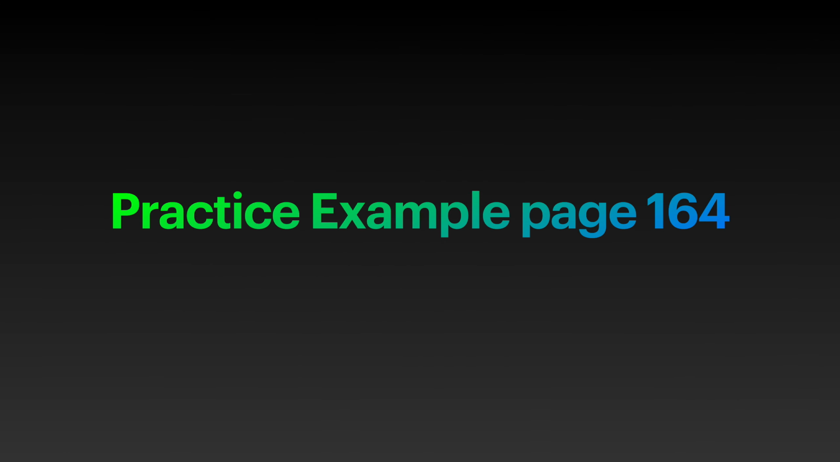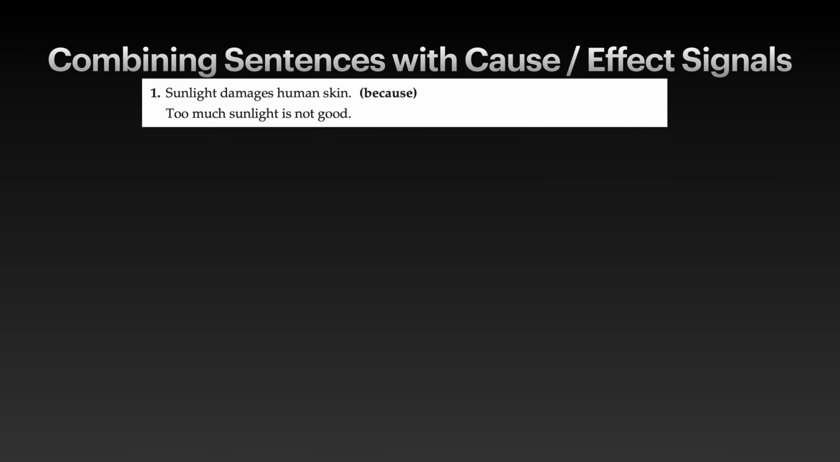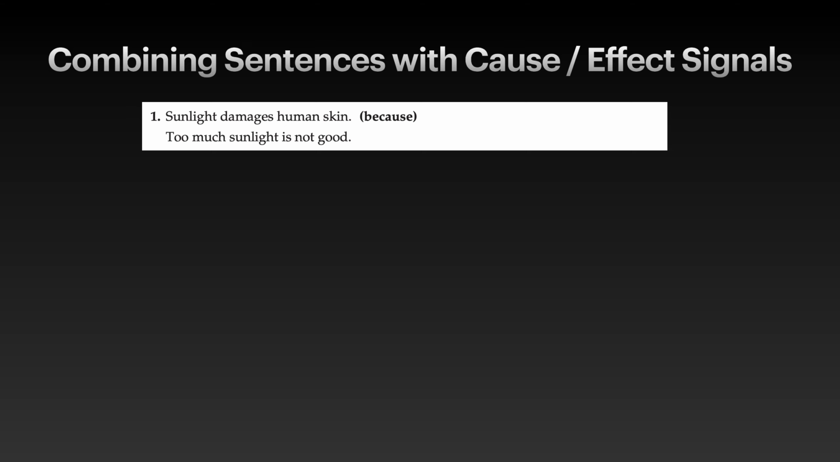Here, there are many practices in the book. Here is just an example practice. So, the practice asks us to combine the ideas in each pair of sentences to create a single sentence or two, using the appropriate transition signal in parentheses. Also, you need to notice the capitalization and punctuation of each sentence and correct them. Rework the sentences as necessary as well. So, sunlight damages human skin. In parentheses, we have because too much sunlight is not good.